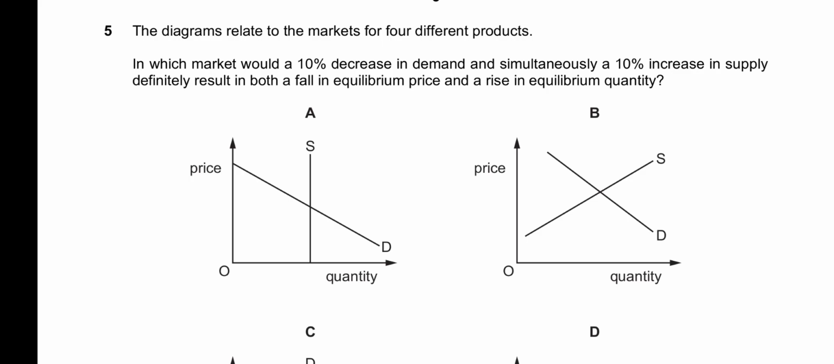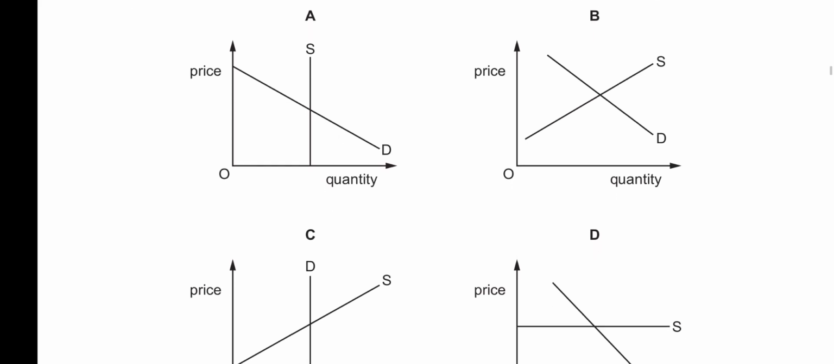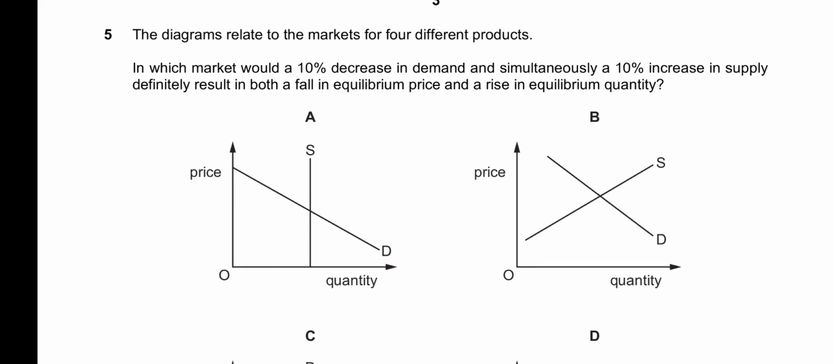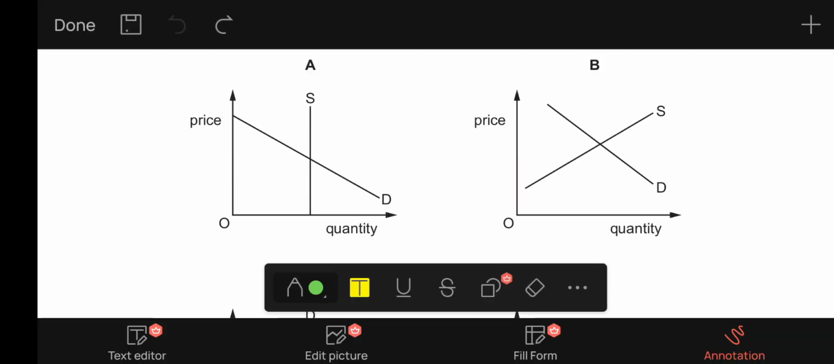Now they are saying that it also results in a fall in the equilibrium price and a rise in equilibrium quantity. In all of these scenarios, which one causes a fall in equilibrium price and a rise in equilibrium quantity if there is a 10% decrease in demand and a 10% increase in supply? A shows that the supply is perfectly inelastic. For example, if there is a 10% decrease in demand, the equilibrium quantity will stay the same, but the price will fall from P to P1.